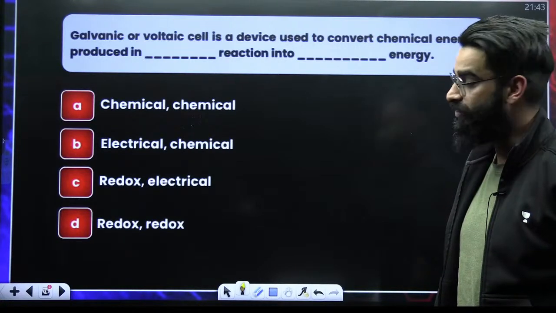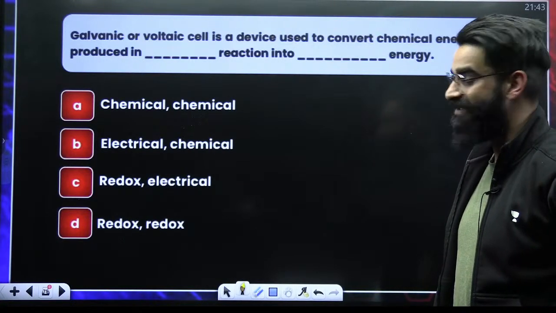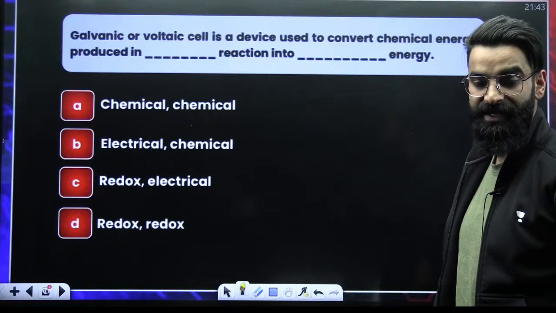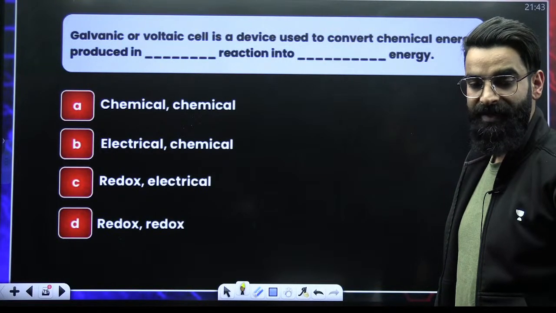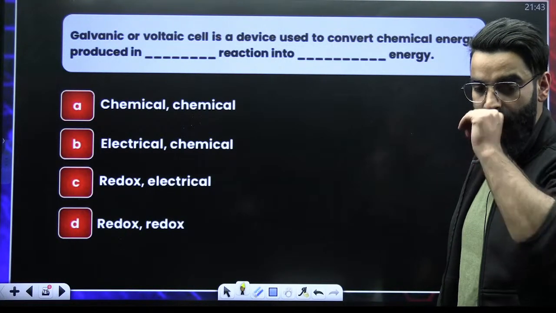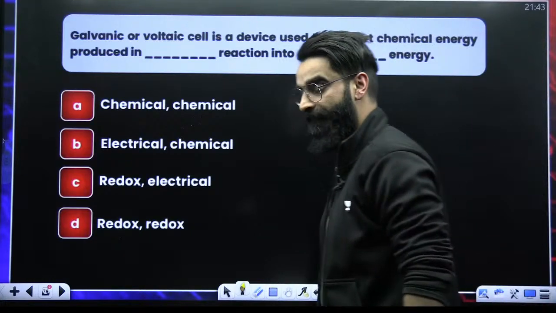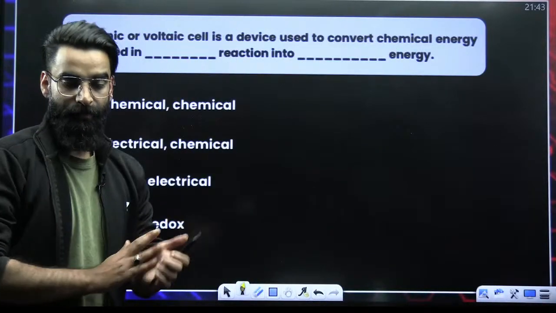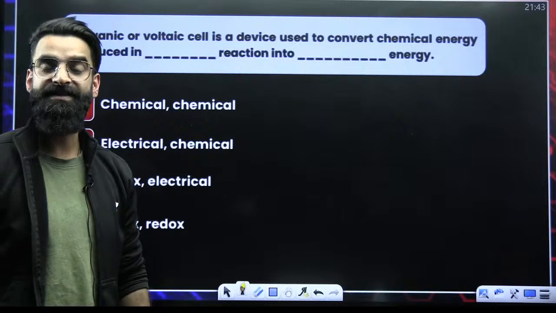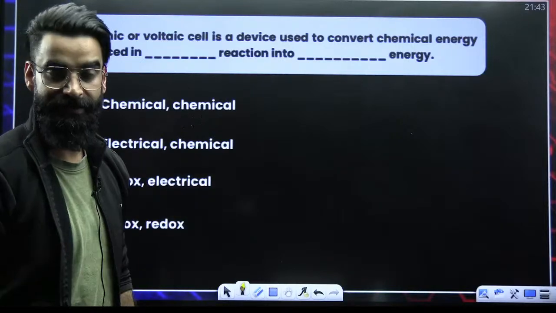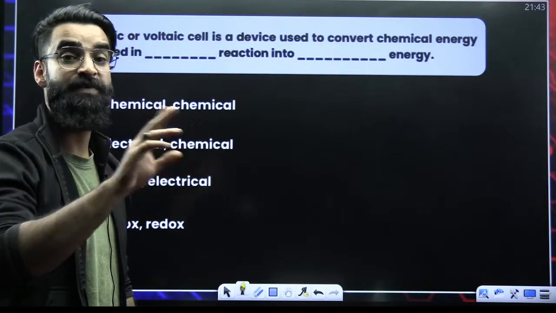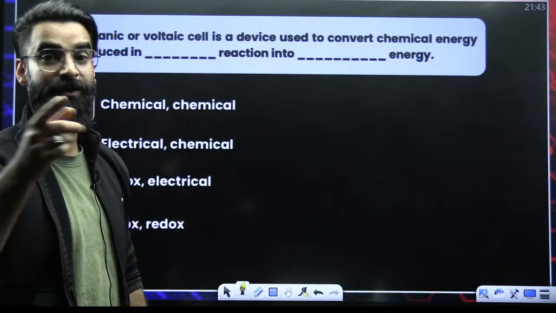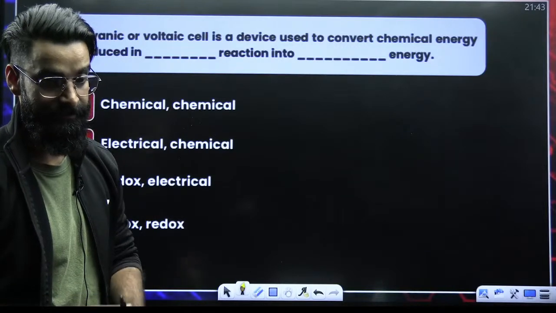I want everyone to type the answer in the chats quickly, because this is the easiest among all the questions. What does a galvanic cell do? It converts chemical energy into electrical energy.